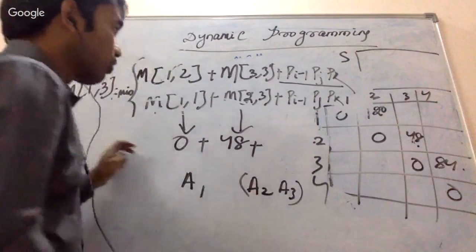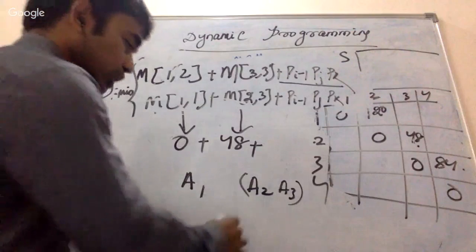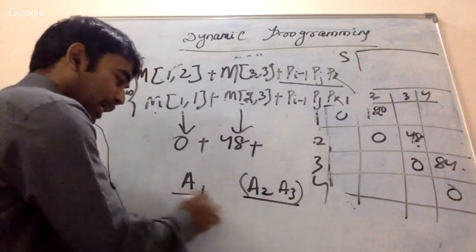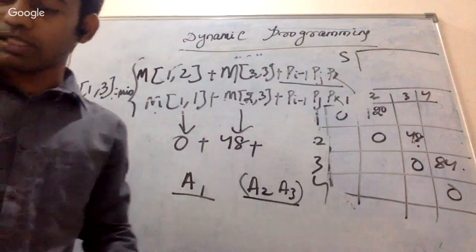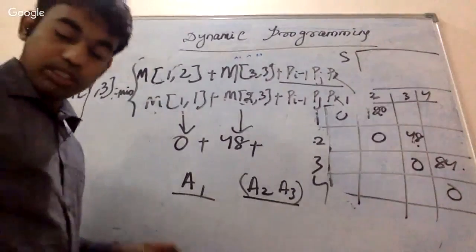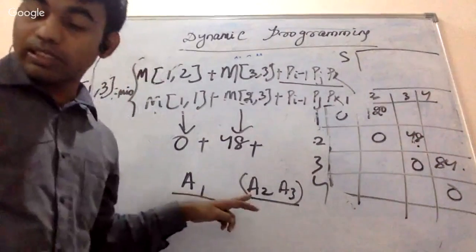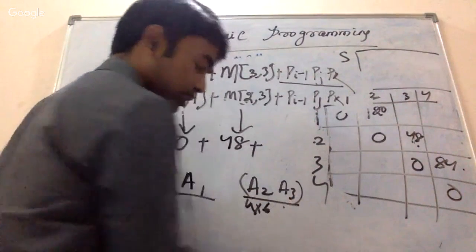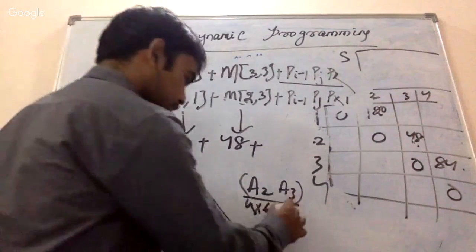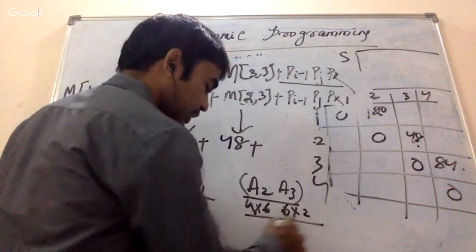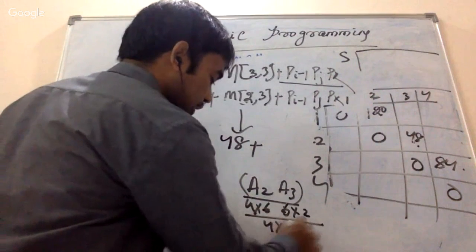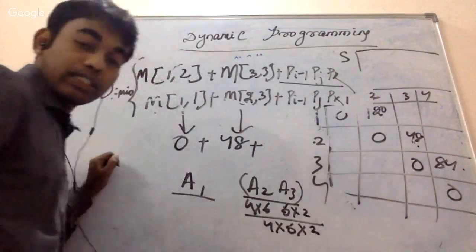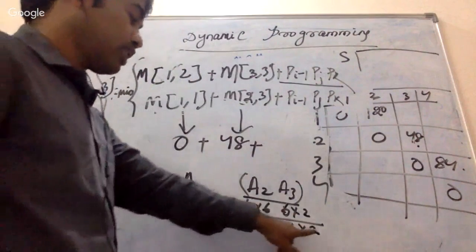So if I multiply A2 A3, what is the dimension of A23? Let me see my copy actually. A2 was 4 cross 6, and A3 was 6 cross 2. So the dimension of this one is 4 cross 6 cross 2.